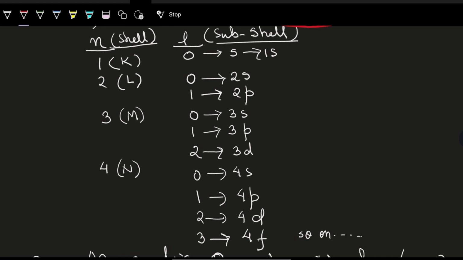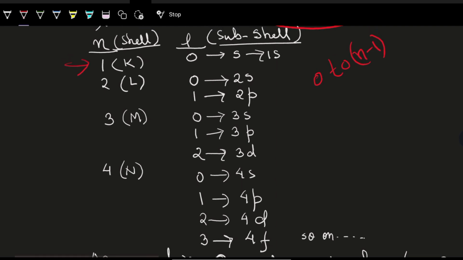So when n is equal to 1, that is the K shell, l can have, as I just said, 0 to n minus 1. So it's only 0. And that is the s subshell. This s subshell corresponds to n equal to 1, and so I have written 1s.